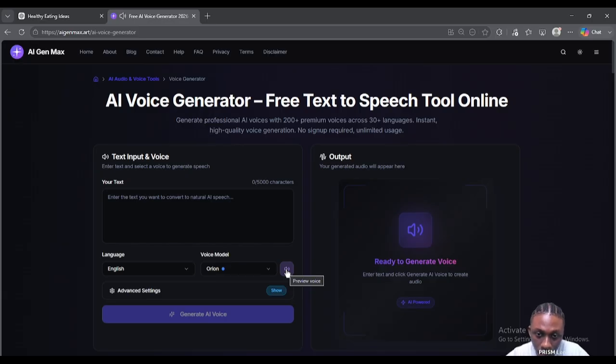I am Orion. Welcome to AI Gen Max, your free AI voice generator.